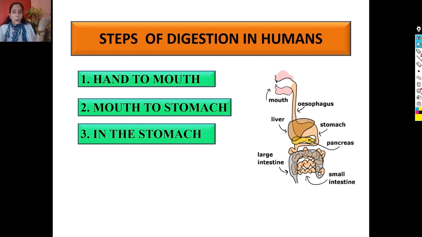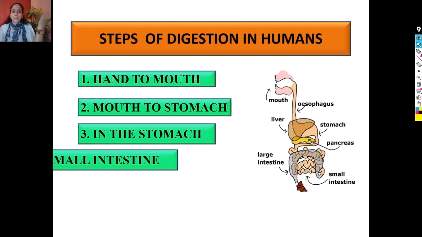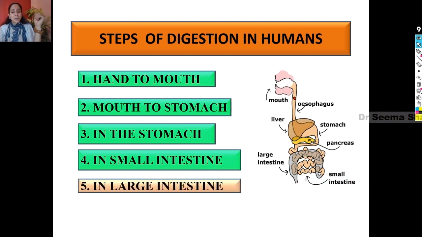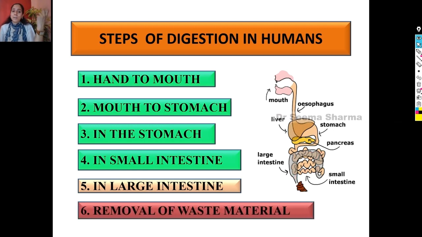We have to know what all is taking place in stomach. In fourth step, we will come to know how small intestine is helping in the process of digestion. In fifth step, we will realize what is the function of large intestine. And lastly, we will also come to know how this removal of solid waste material is taking place from our body. So this is about steps of digestion in humans.